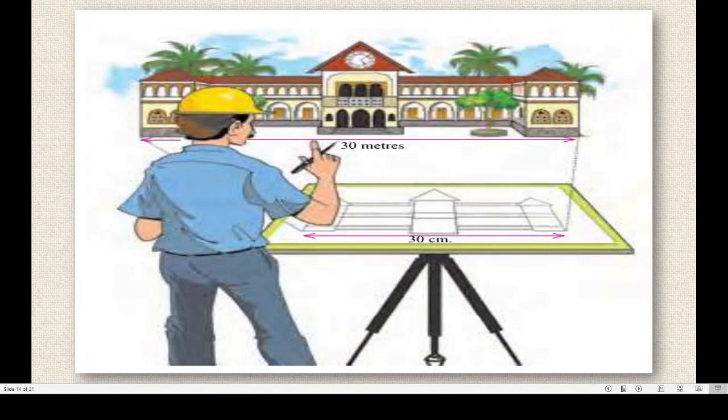Okay, now see this. A man is drawing something on his paper and he is observing that building. Got this? Now he is making a sketch, you can say. Dear children, places in our surroundings are often located at some distance from one another, isn't it?